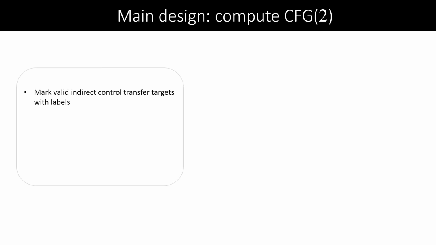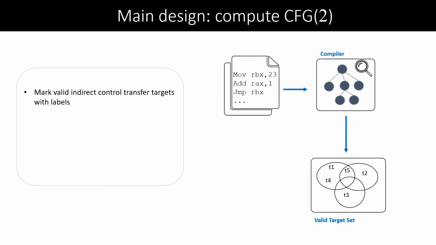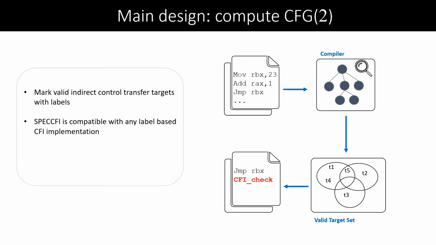Basically, the compiler computes the valid target set for each indirect branch and assigns a unique label to each set. So the indirect branch can only jump to the addresses in a set with a similar label. I should also mention that SPECCFI can utilize any kind of label-based CFI implementation, and both LLVM and GCC support some kind of label-based CFI.